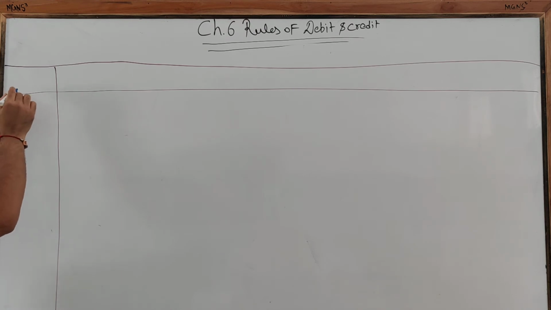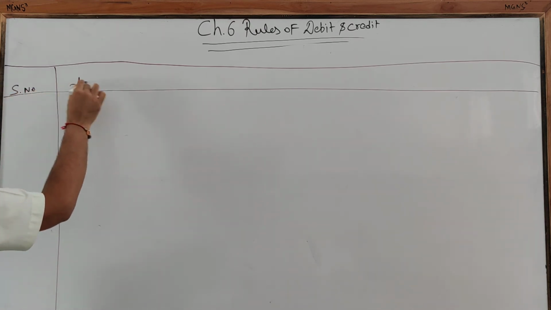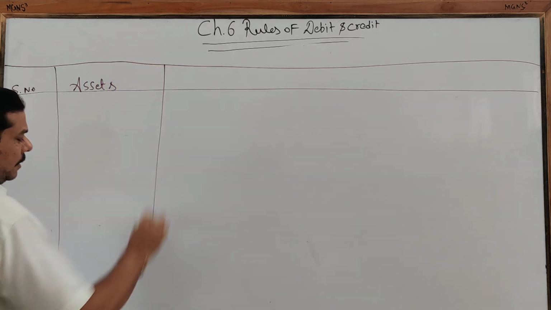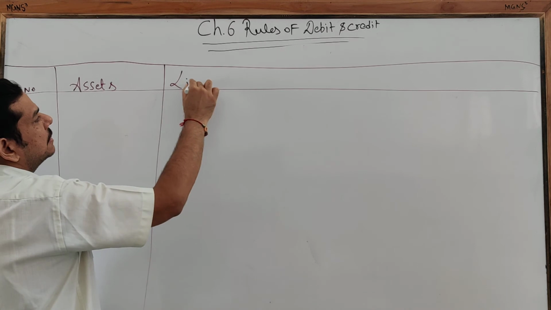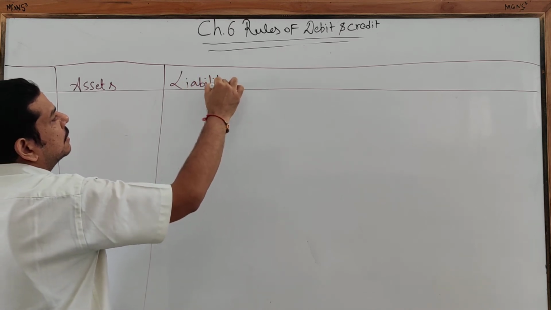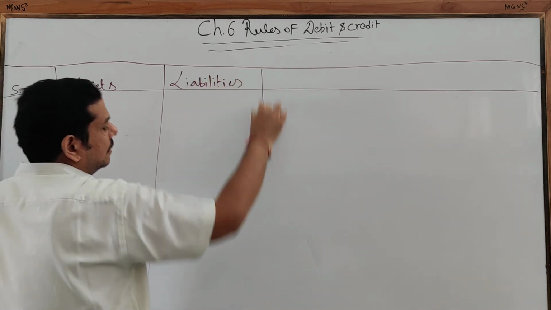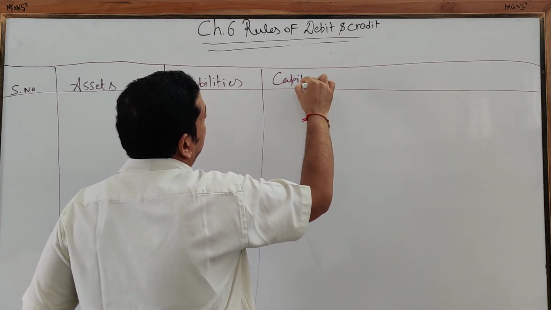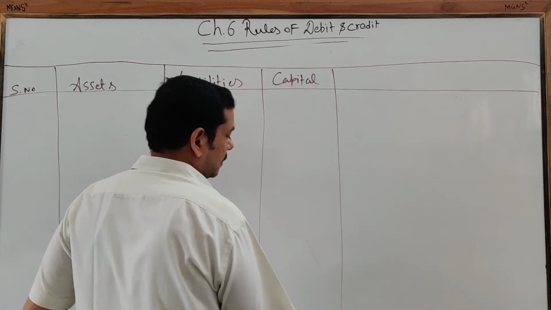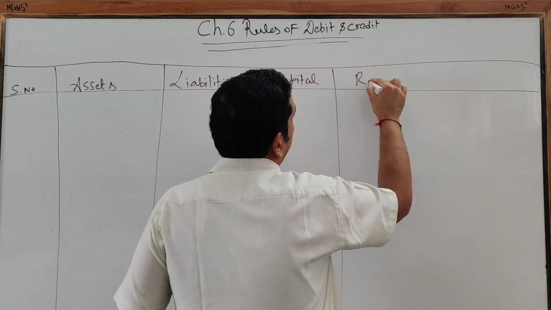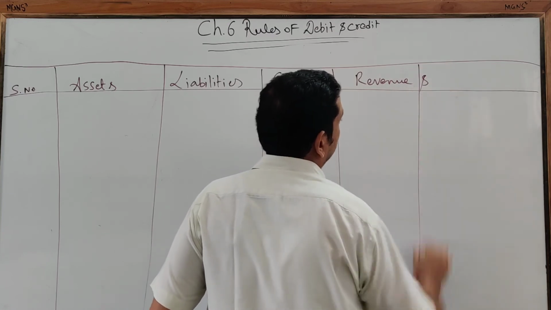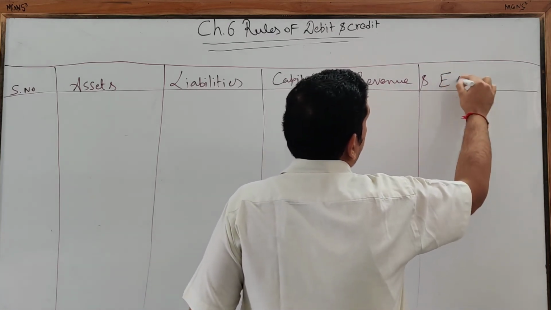First is the serial number, then assets, then liabilities, capital, revenue and expenses.